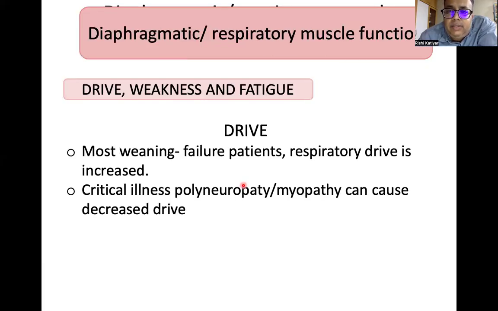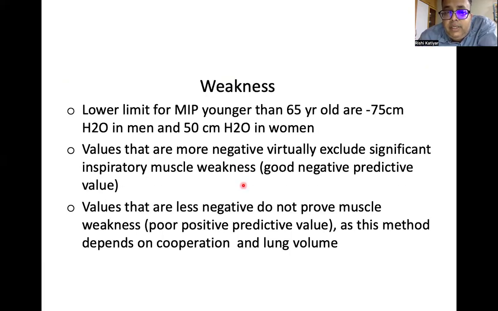Now, diaphragmatic and respiratory muscle fatigue. Always check drive. In most weaning failures, respiratory drive is increased. Critical illness polyneuropathy and myopathy can be a cause of decreased drive. Weakness: maximum inspiratory pressure in those younger than 65 years is less than minus 75 centimeters in men and minus 50 centimeters in women. Values which are more negative virtually exclude significant inspiratory muscle weakness. Less negative values do prove muscle weakness as one of the criteria.